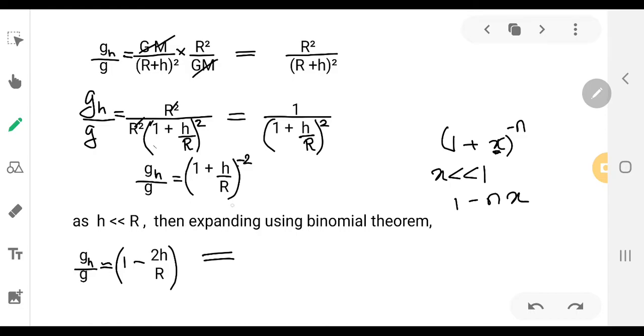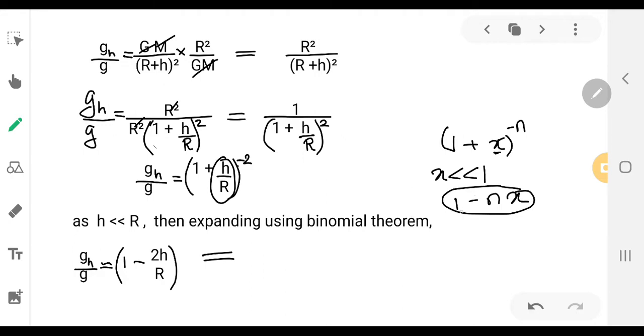So as r is very much higher, if you write something like 0.1 divided by 1000, you are going to get 0.00001, which will be less than 1. So as this term is less than 1, we can apply the binomial theorem.